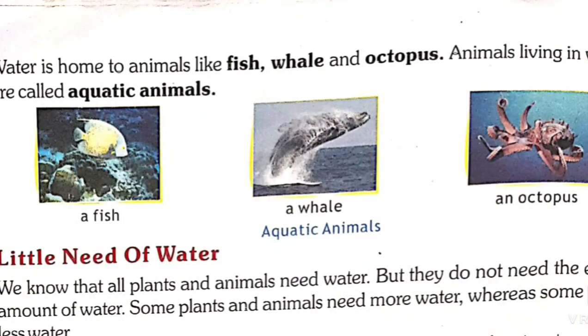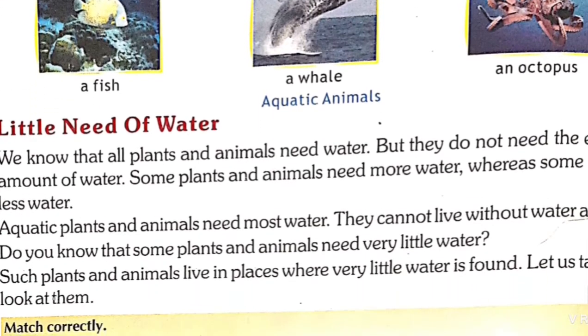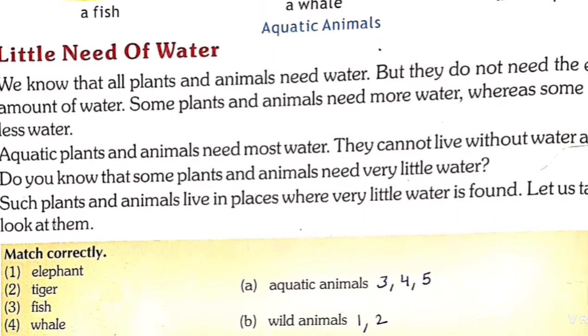Like plants, animals also live in water and they are called aquatic animals. Fish cannot live without water, and whale and octopus cannot live without water. So animals which live in water are called aquatic animals. Fish, whale, octopus and so many animals on the earth live in water. Water is home to them.